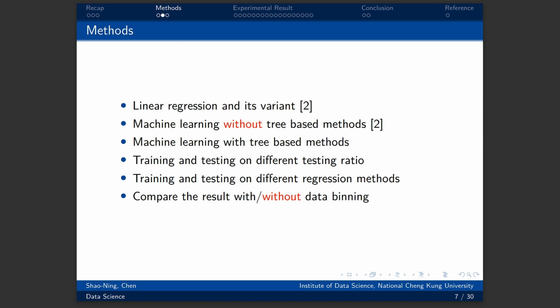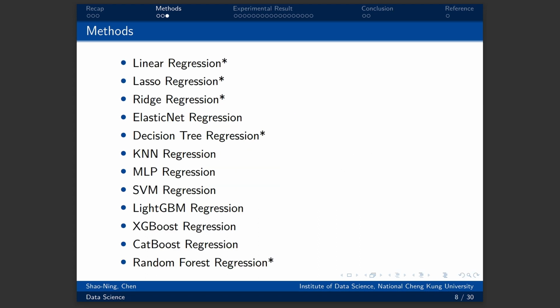The models of the method can be separated into 3 parts: linear regression, machine learning without tree-based methods, and machine learning with tree-based methods. As for the testing ratio and data binding, I will try different testing ratios and different regression models with and without data binding to find which combination can get the best performance. The following 12 items are the models I use.